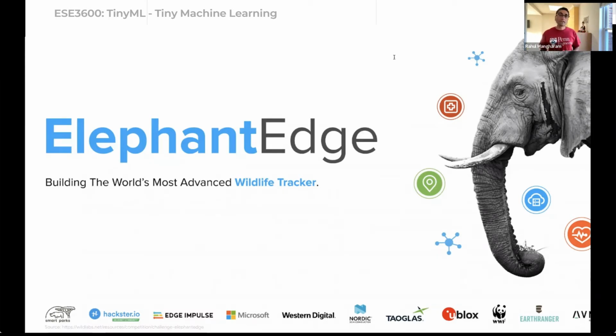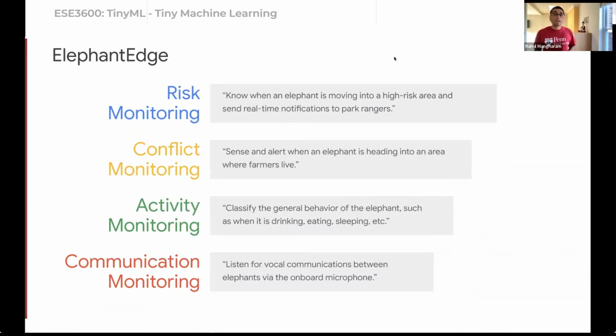But what if we could build machine learning models that could be put into small little devices where if they're able to figure out, for instance, the elephants were moving into a high-risk area and then be able to send real-time notifications to park rangers to keep them safe. The park rangers could react to them and make sure that the elephants go away from that danger zone.